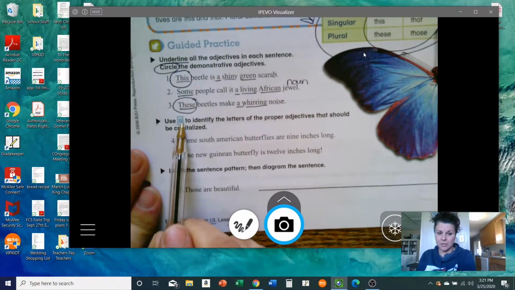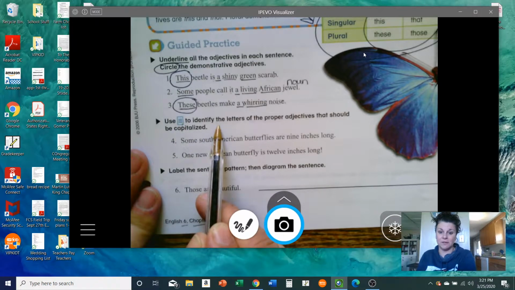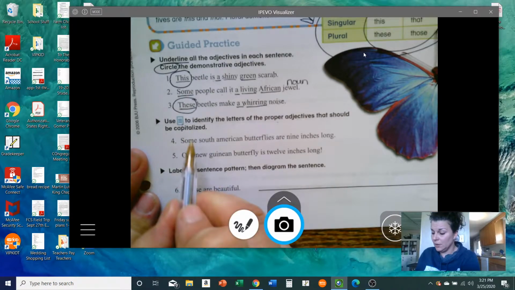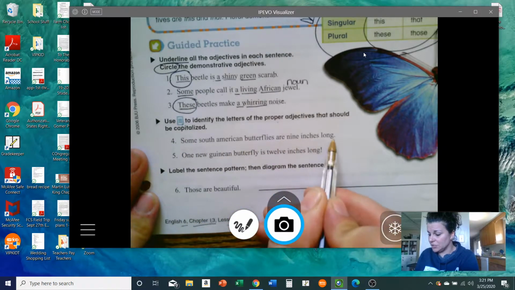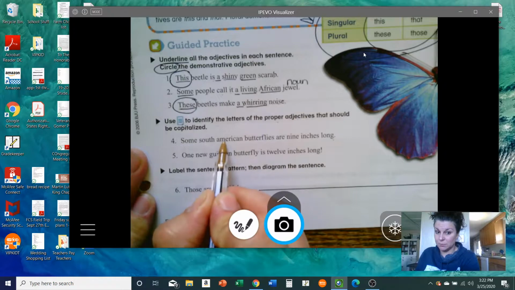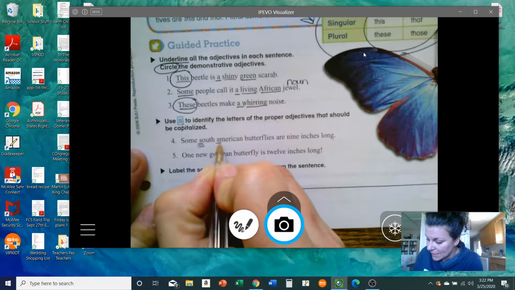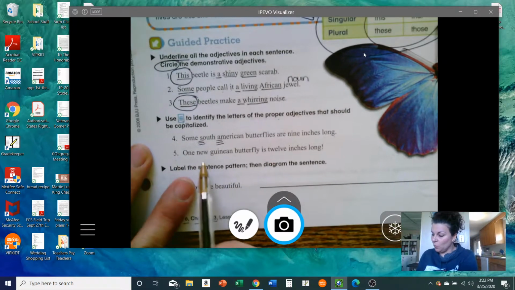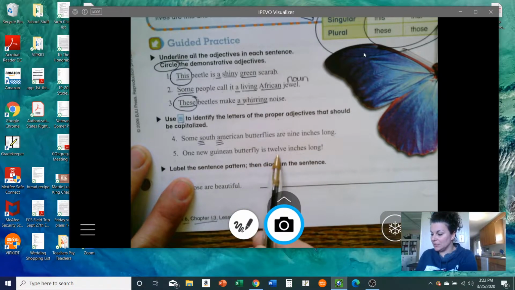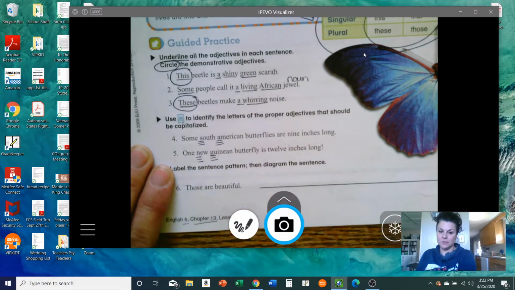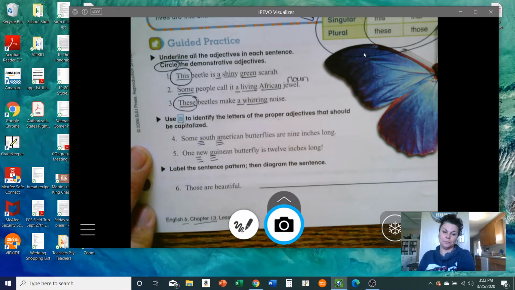Okay, now I'm going to use my symbol for capitalization to identify the letters of the proper adjectives that should be capitalized. Some South American butterflies are 9 inches long. South American is proper, so I need to capitalize the S and capitalize the A. Number 5, one New Guinean butterfly is 12 inches long. New Guinea should also be capitalized because it's also a place, so it's a proper noun.